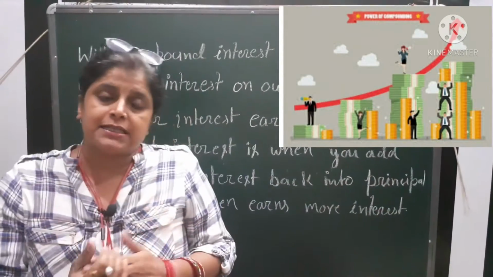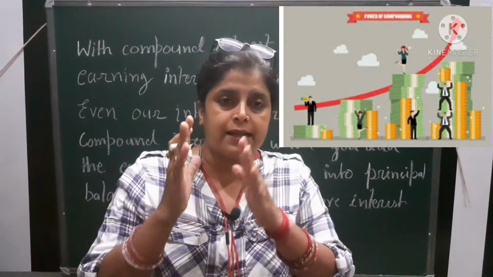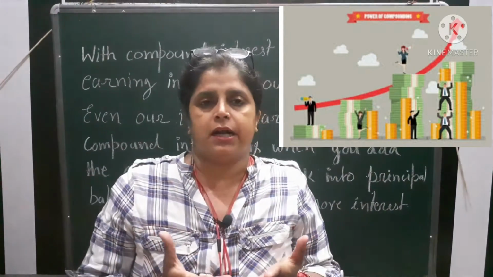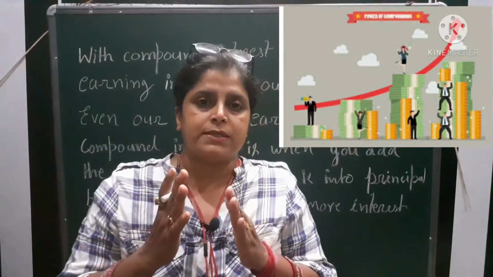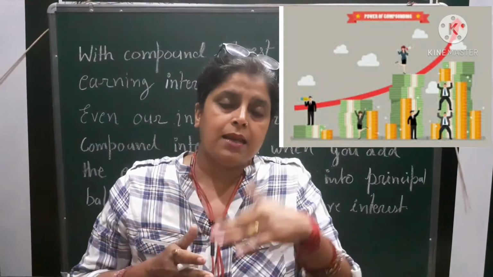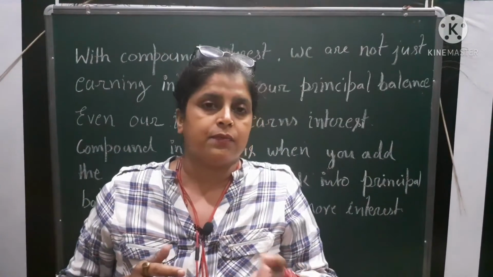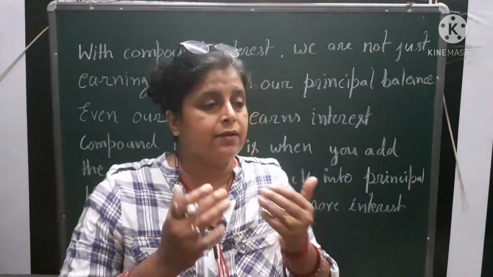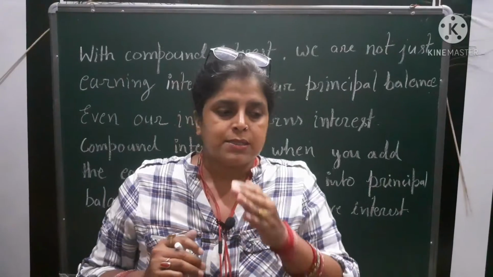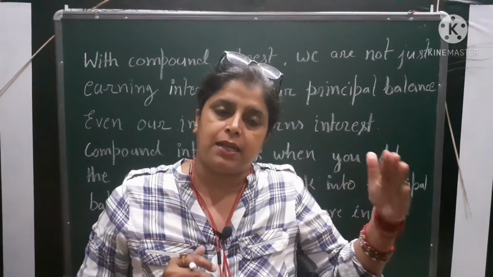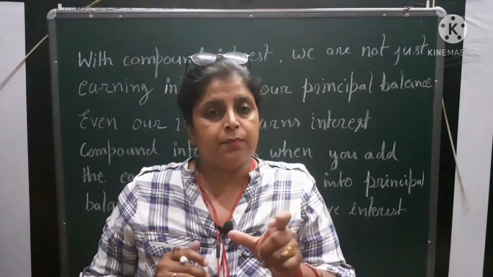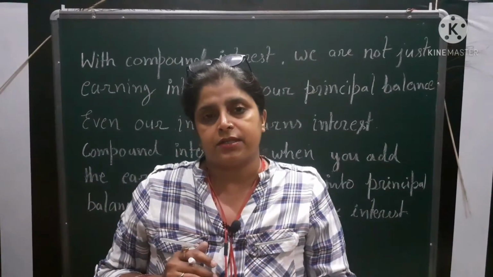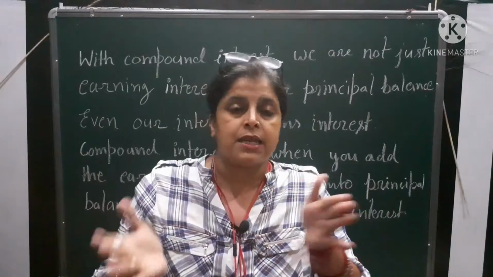So in this way, at the end of the second year it is 110 rupees plus 11 rupees. So when the third year starts, this 121 rupees will become the principal and I will get 10% interest on 121 rupees. On the other hand, if I take interest as simple interest, every year I will get only 10 rupees, because my main principal will be the only thing on which I will get the interest. So that is the difference between simple interest and compound interest.